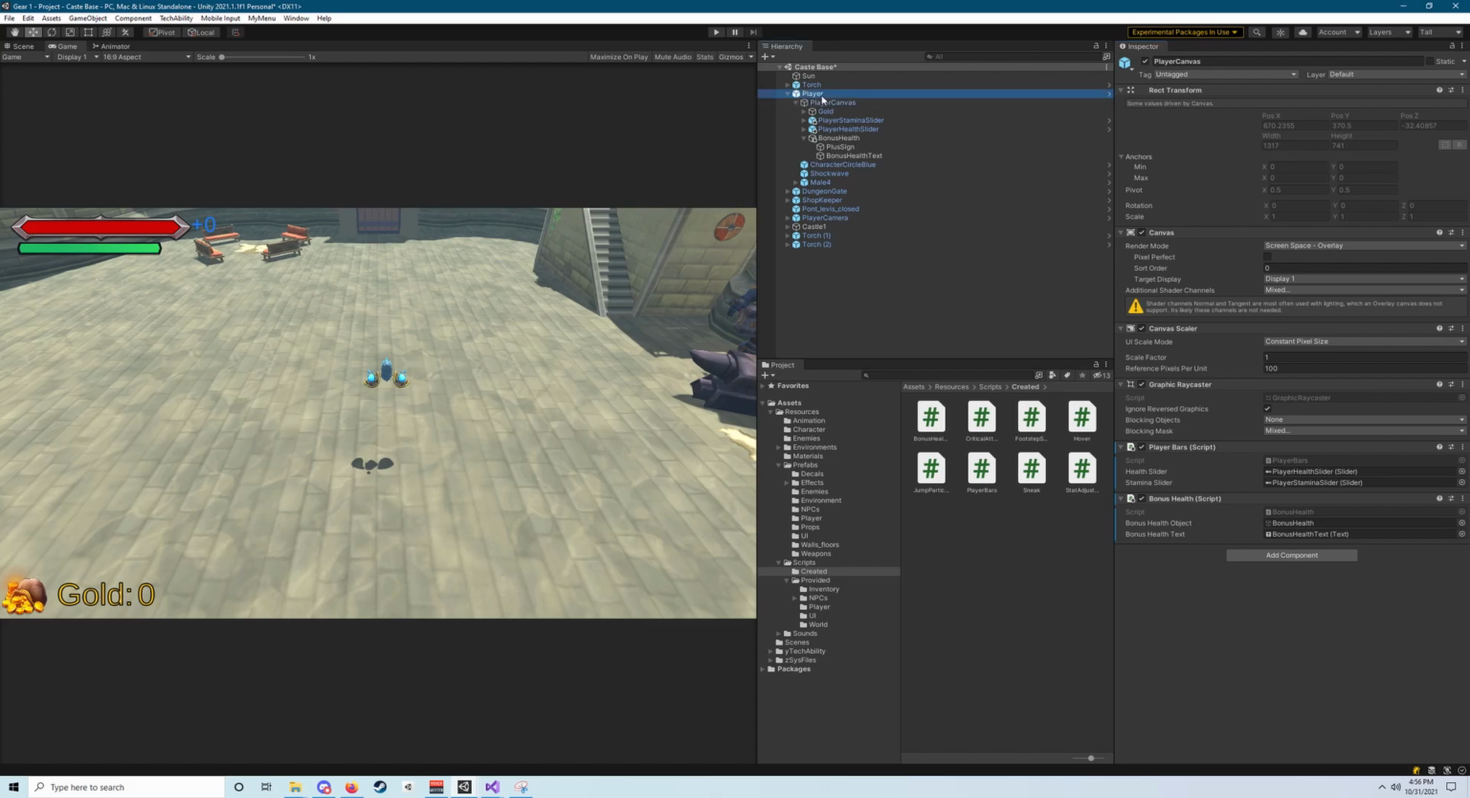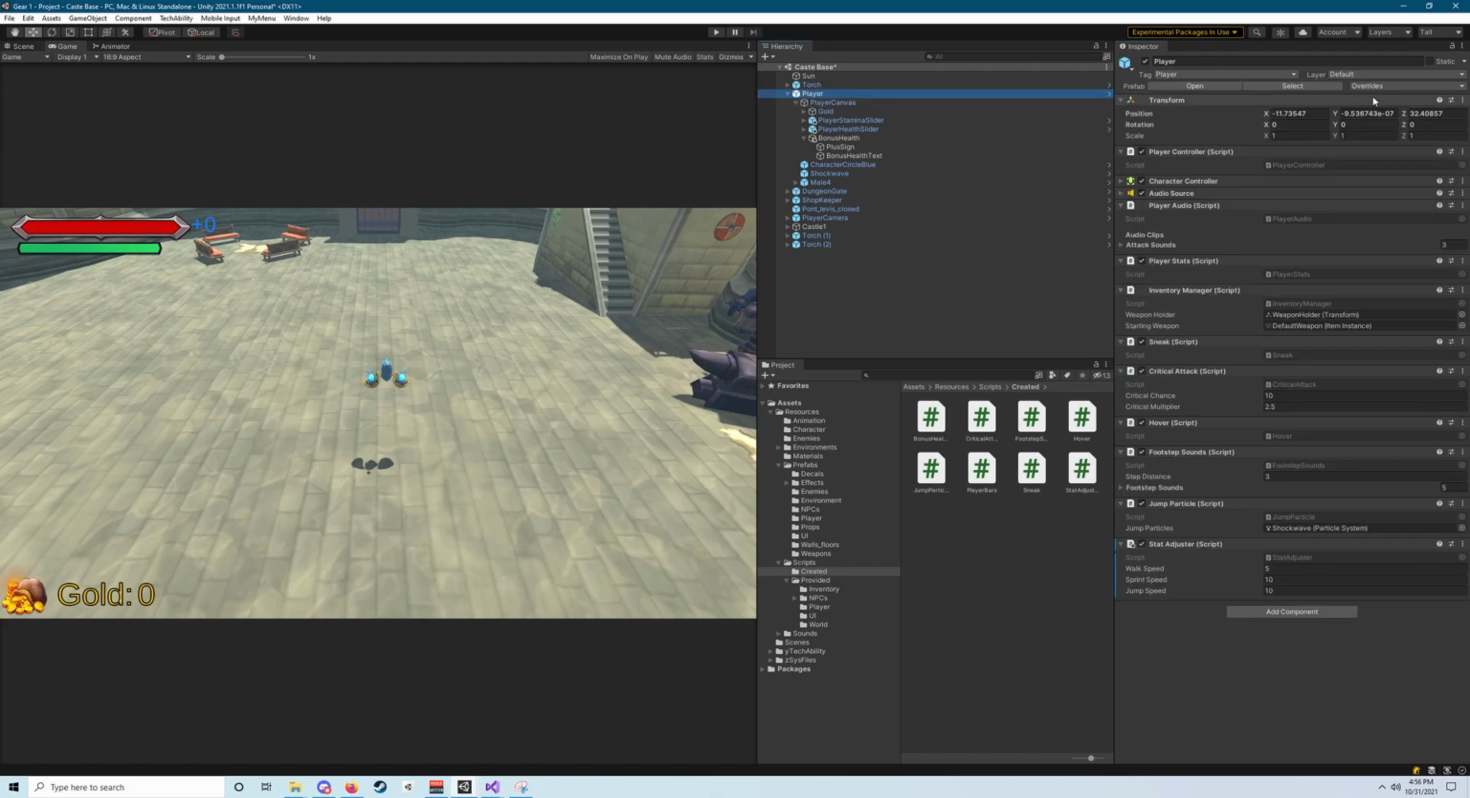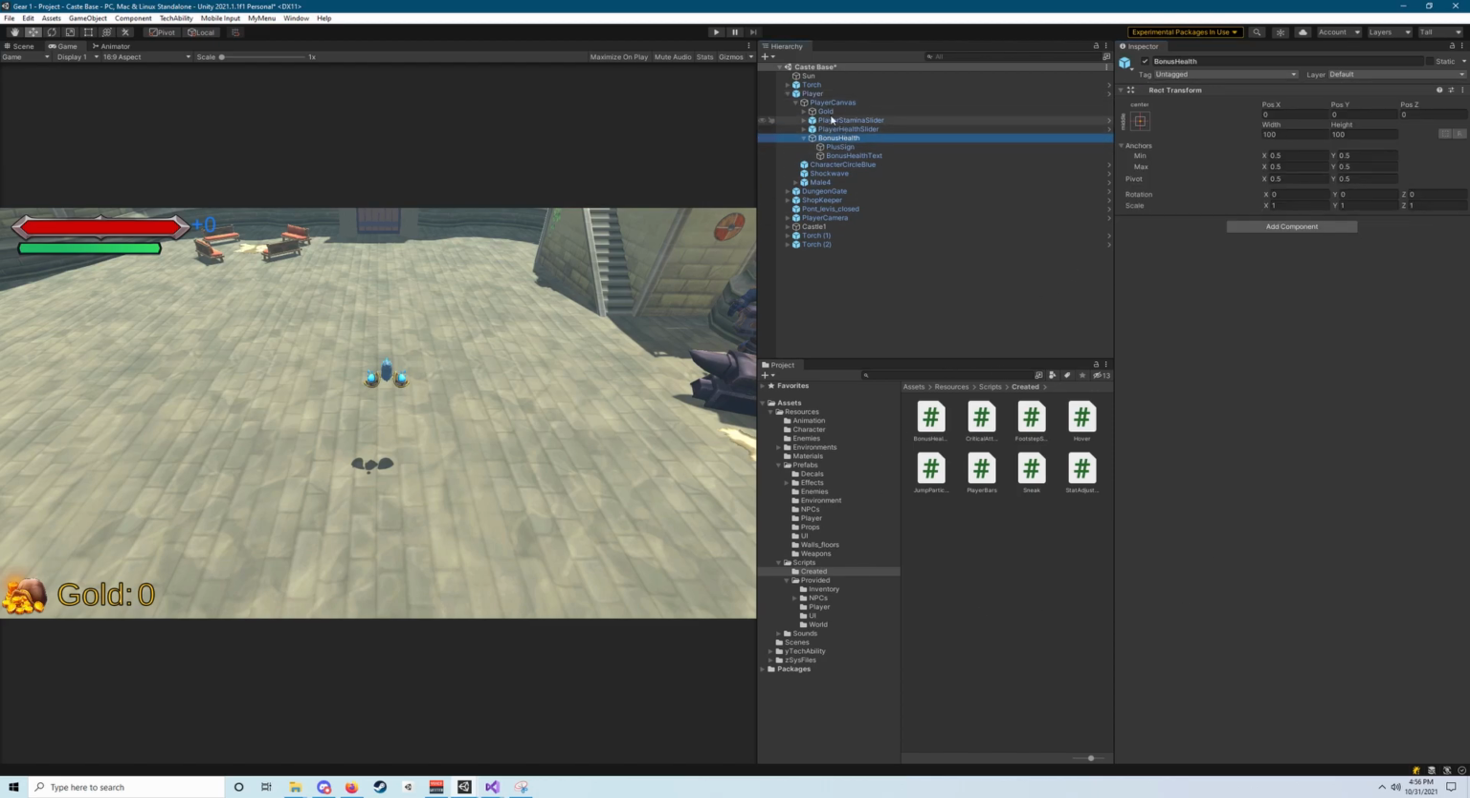Once you've got that done, go ahead and select your player game object, the top one, go to overrides and hit apply all, and that will apply all of your changes to your prefab, so your player in your other scenes will have access to all the stuff you've added. So once you've got that done, go ahead and save your scene.